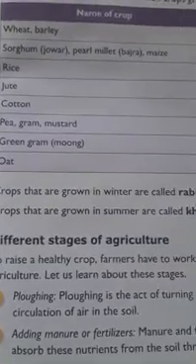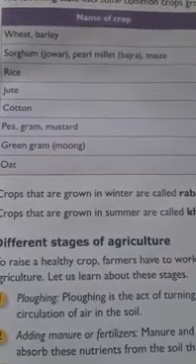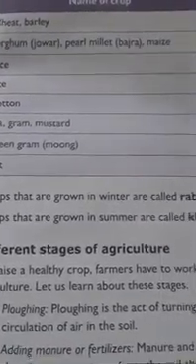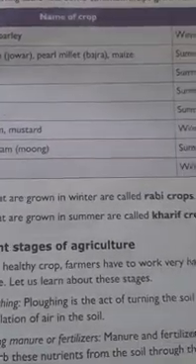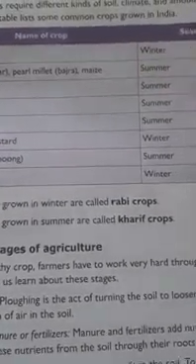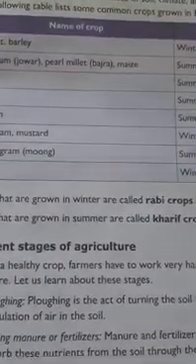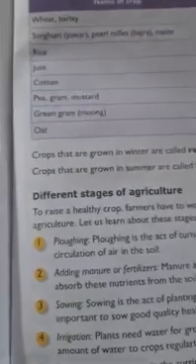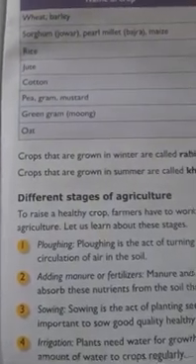So children, the crops that are grown in winter season are called rabi crops. Remember the important points: crops grown in winter season are called rabi crops, and the crops grown in summer season are called kharif crops. Rabi crops, winter season; kharif crops, summer season. Just remember. Now we will see the different stages of agriculture.